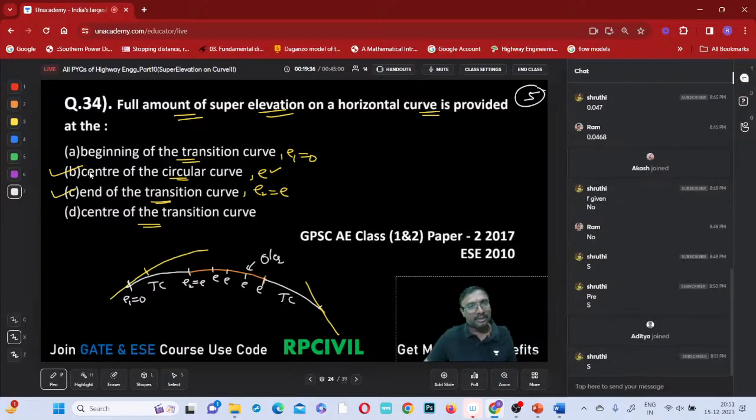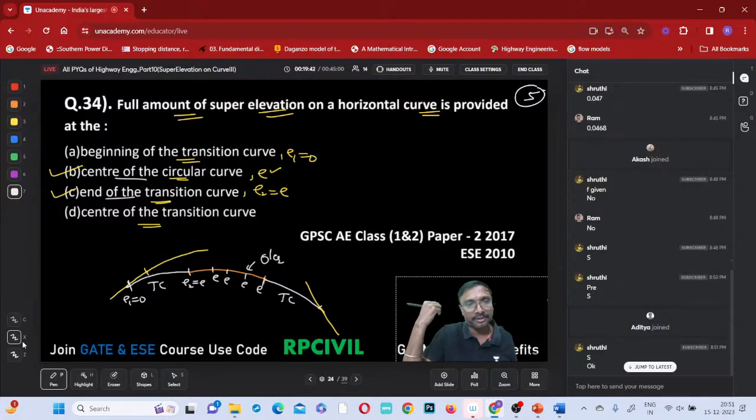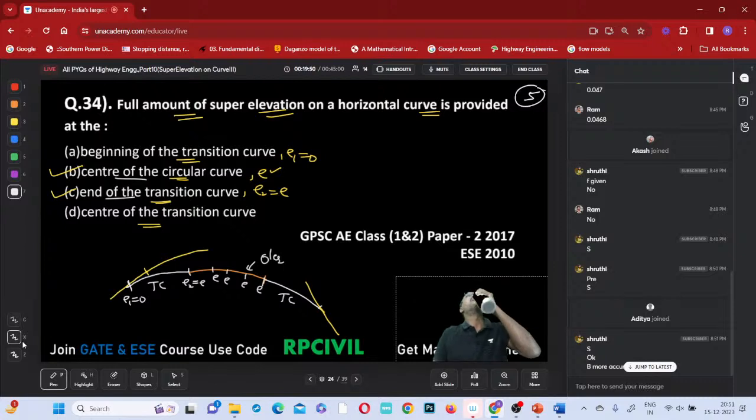Okay, got it now? So both options can be correct, you can say. Right, note it and tell me. Both are exactly 100% accurate. Okay, both are 100% accurate only.